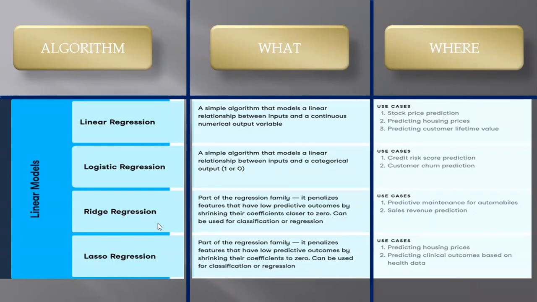If we talk about the last one, lasso regression, what is that? It is part of the regression family. It penalizes features that have low prediction outcomes by shrinking their coefficients to zero.